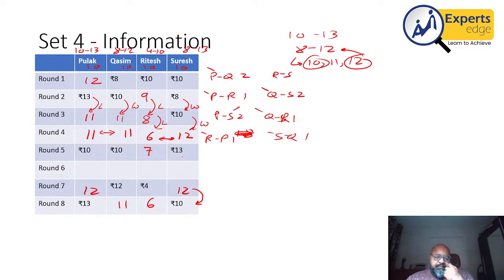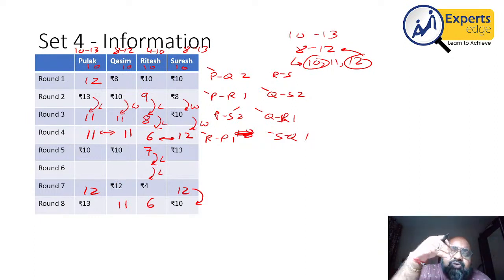We reach round 5. Now from here, 7 has to go to 4 eventually. So there has to be a loss and a loss. 10 has to go to 12. If 10 loses and goes to 9, it cannot go to 12. So this has to be a win and a win. Therefore, this also has to be a win and a win. Or it becomes stationary, then also it will work out.